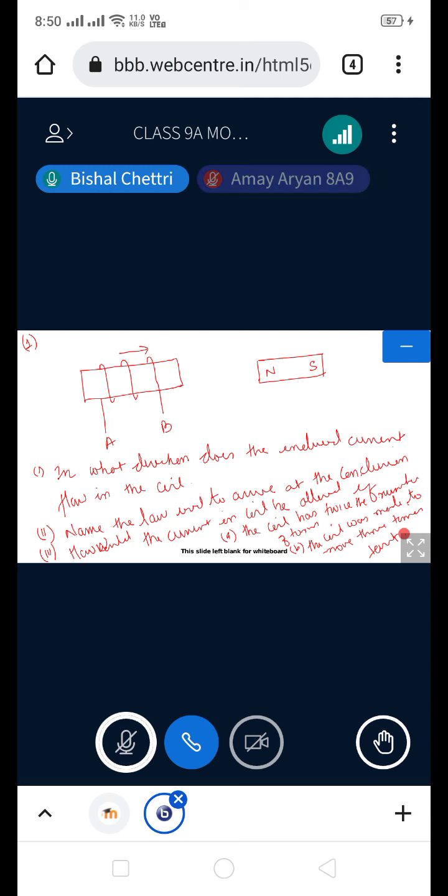In what direction does the induced current flow in the circuit? As this is flowing from here, what will be the polarity that will be obtained over here? North pole. So if this is north, anti-clockwise. If this is north pole, this will be what? South pole. So if it is south, the current is flowing in the clockwise direction like this. If it is flowing that way, the current is flowing like this. That is from A to B or not? Yes, sir.